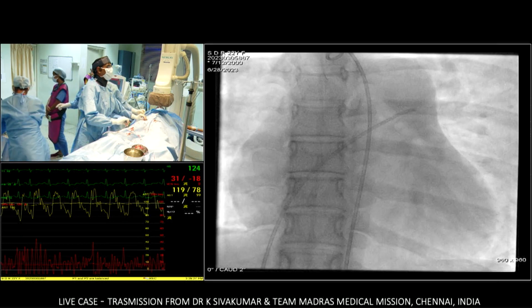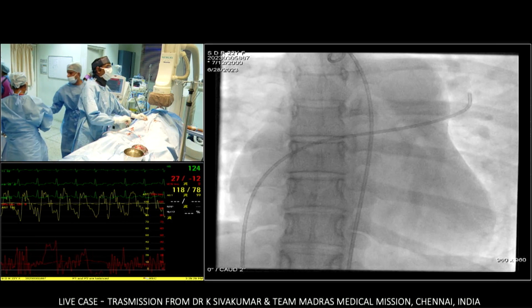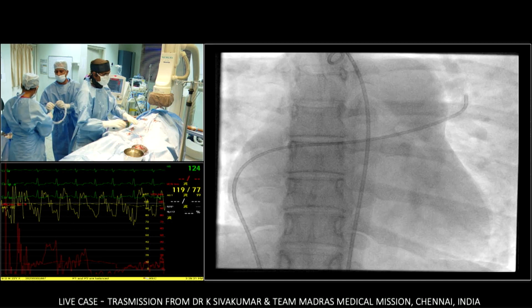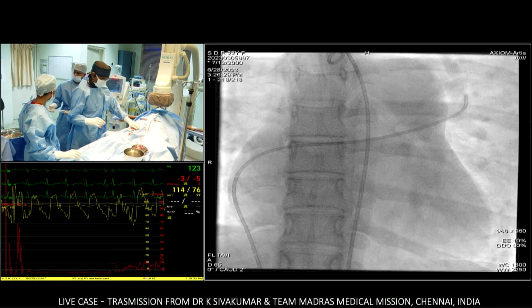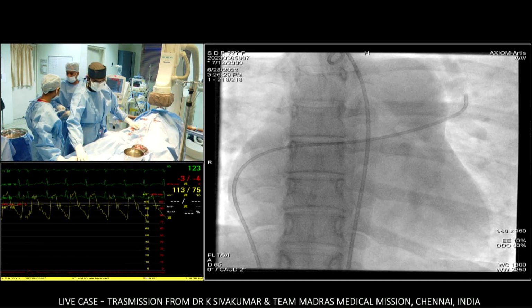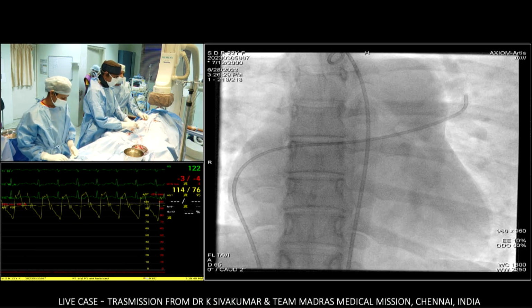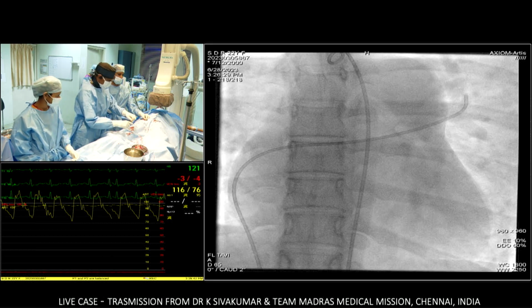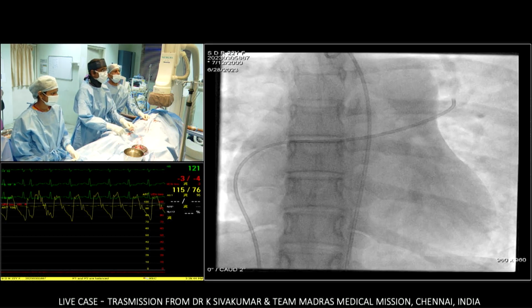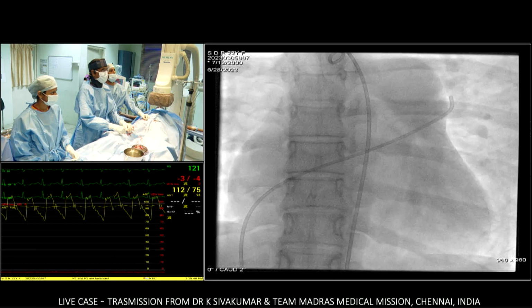Is she on single agent treatment, or what is your regimen now? She was on dual drugs. One was an endothelin receptor antagonist at the maximum dose, and one was a phosphodiesterase 5 inhibitor at the maximum dose. We have not started Selexipag, which is also available in our country in recent times.